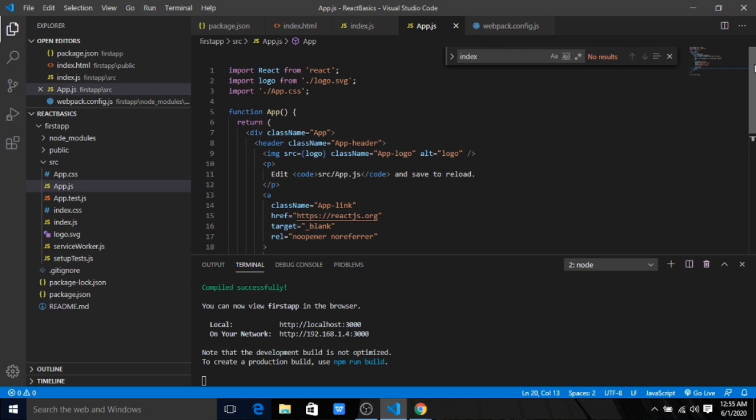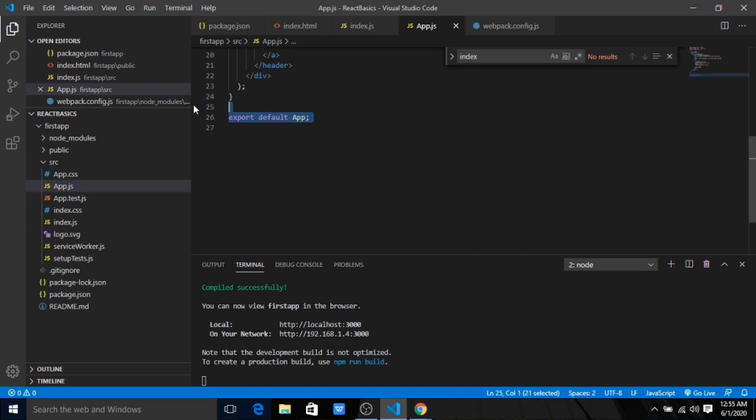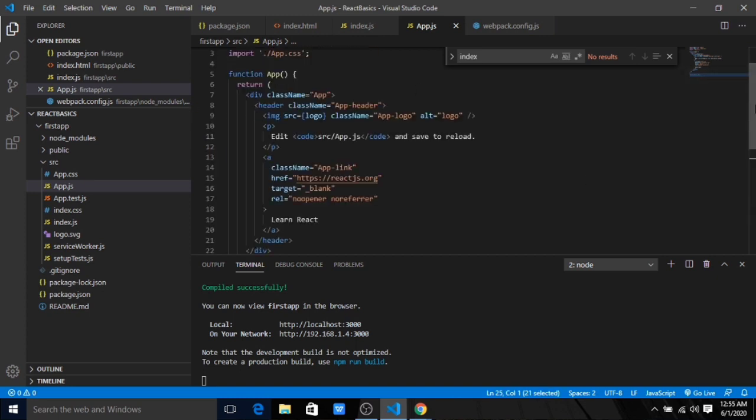Okay, and basically this is normal JavaScript ES6 code. You can understand that we have import here instead of require, and we can export directly like this in ES6.